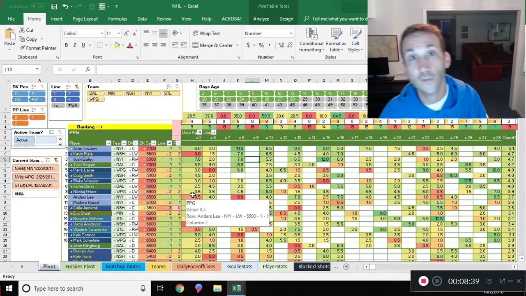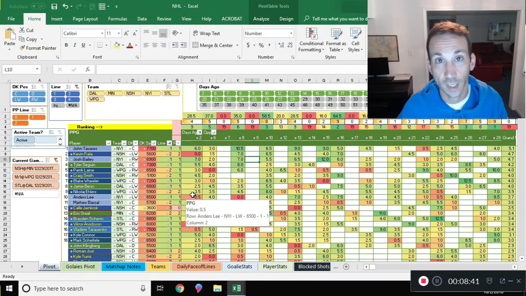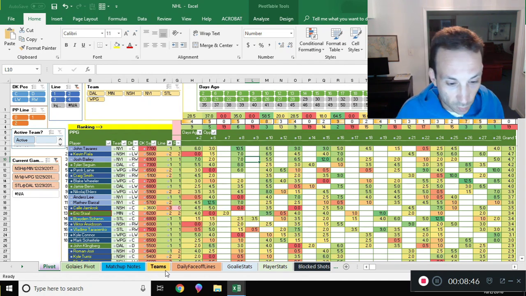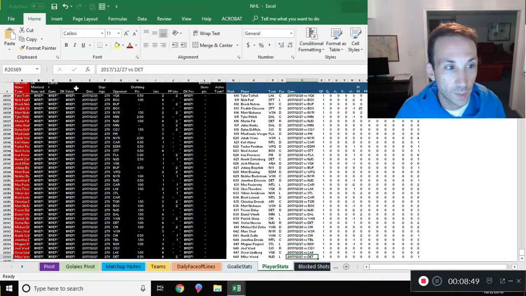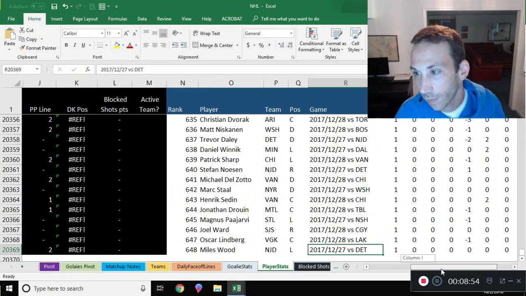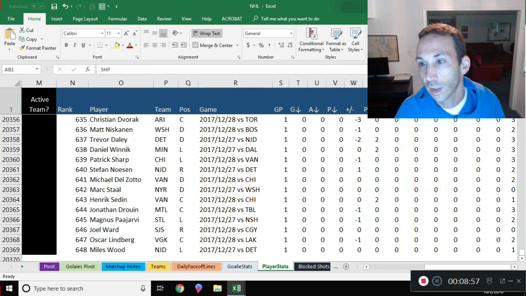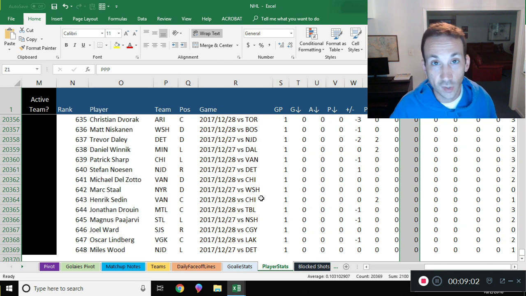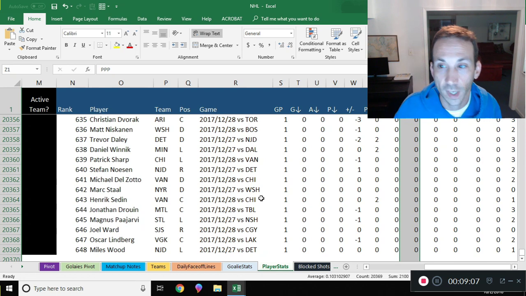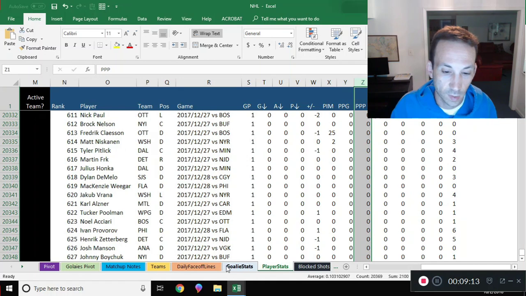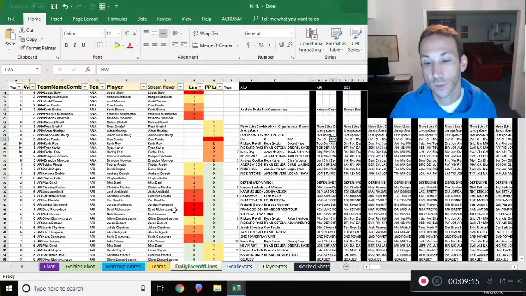I was looking over dailyfaceoff.com, actually, a place where you can get lineup combinations. They have added a new element where they're creating a contribution score for a player, which is something I'm going to be working on here. Goals, assists, points, penalty minutes, plus minus, power play information. We're going to be adding a lot. Daily Faceoff is doing a rating by player and also by line. So they're doing line combinations. I really like what they're doing. We're going to do our own version of that by player and comparing things as well to come up with our point predictions and our win predictions.